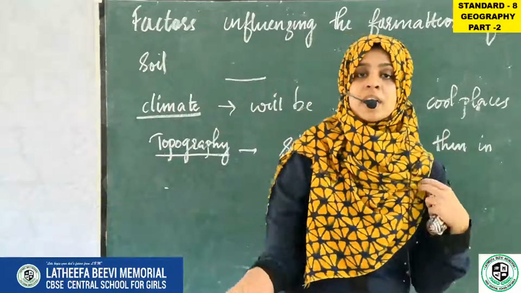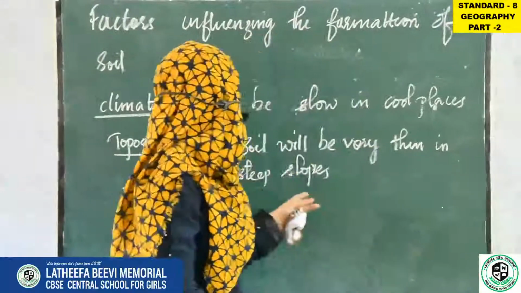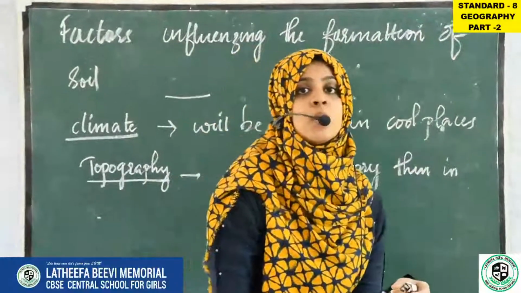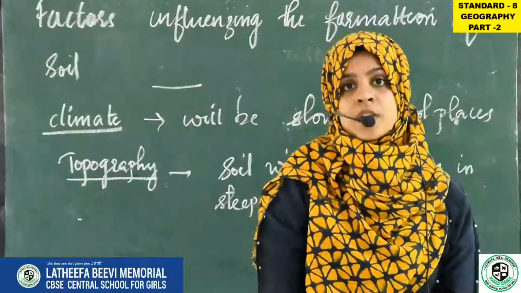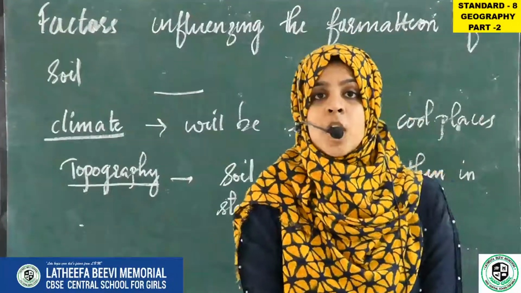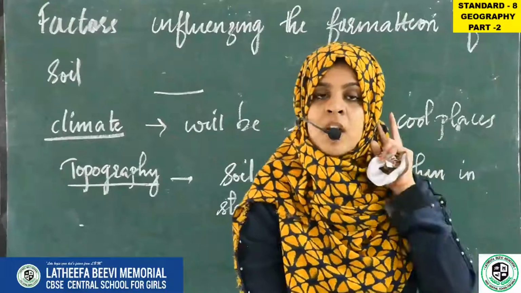Climate means that it will be very slow in cool places. In places which have a cool climate, the soil formation will be very slow. And the next one was topography. In steep slopes, a thin layer of soil is formed.